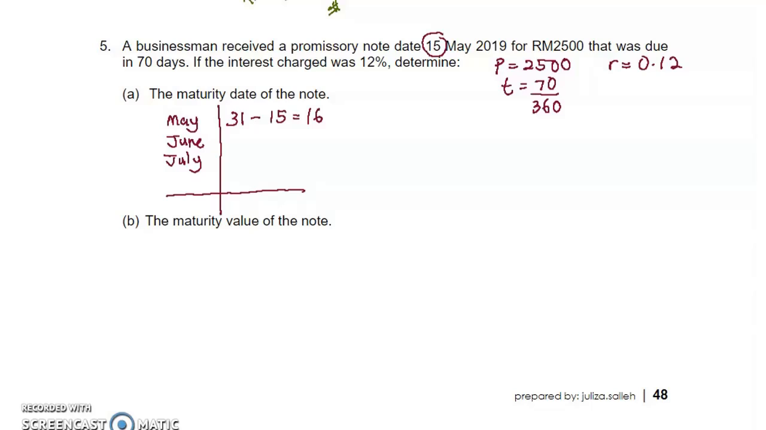The total here must be equal to 70 days. June has 30 days, July 31 days. But if you total this up, it is already more than 70 days. We just want 70 days. So how many days more in July? Delete this first. How many days more in July?